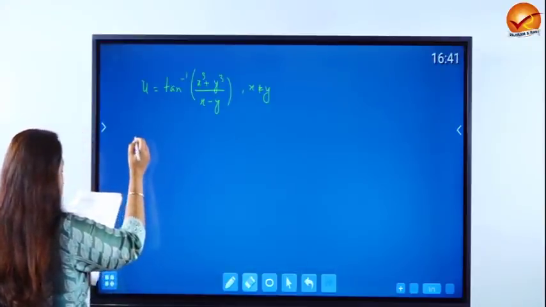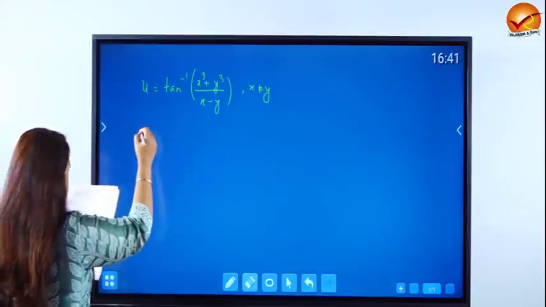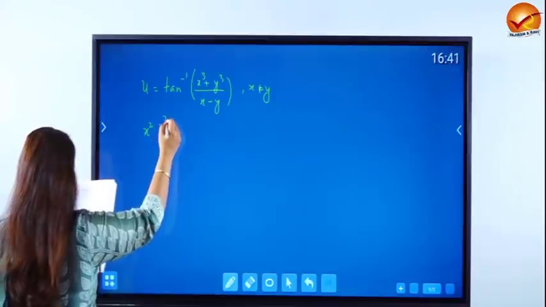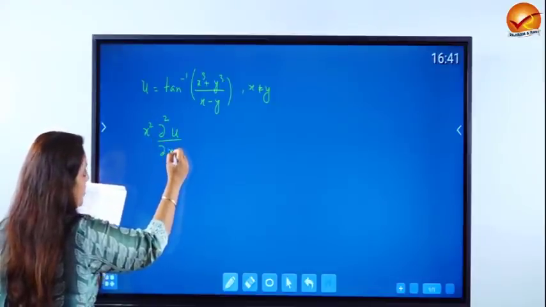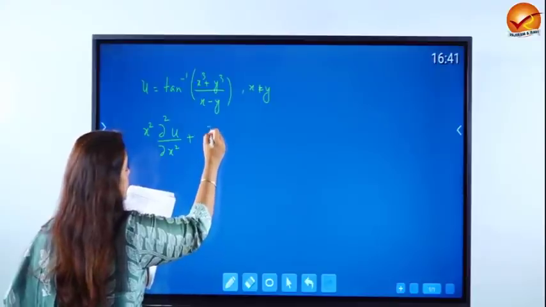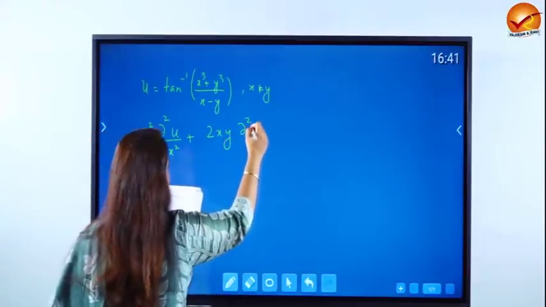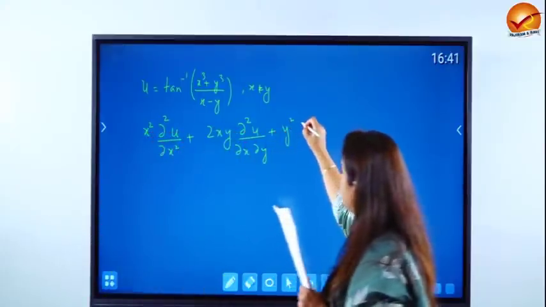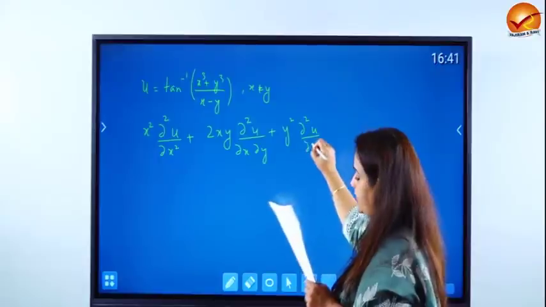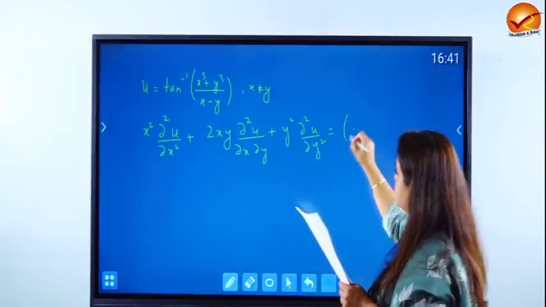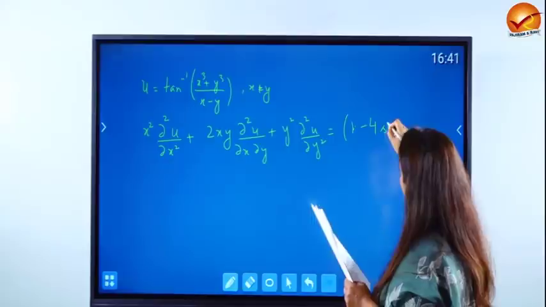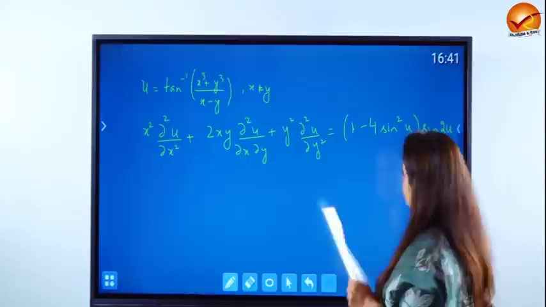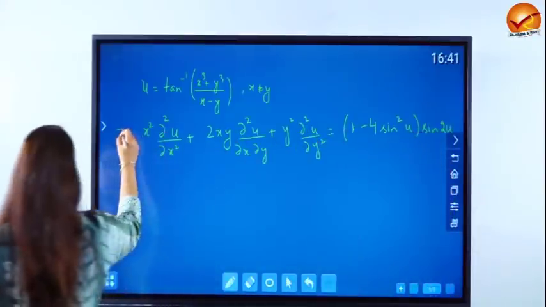then you have to show some very long equation, which is x square del 2u by del x square plus 2xy del 2u by del x del y plus y square del 2u by del y square. You have to show that this is nothing but equal to (1 minus 4 sine square u) sine 2u. Huge expression. This is what has to be shown.